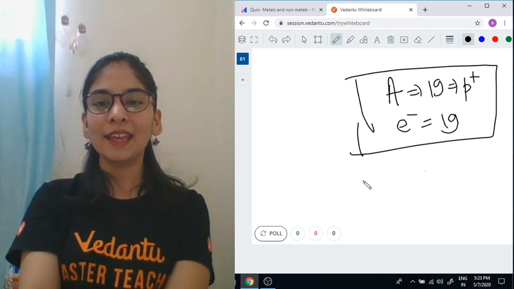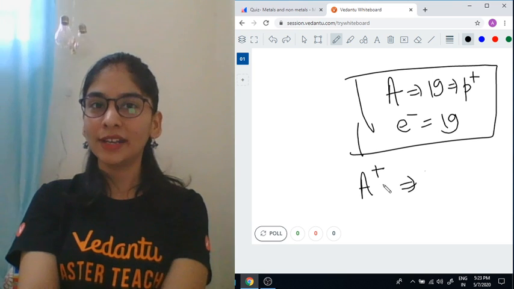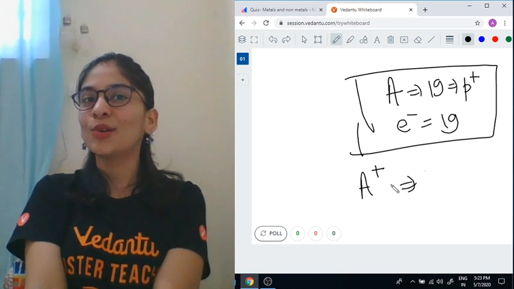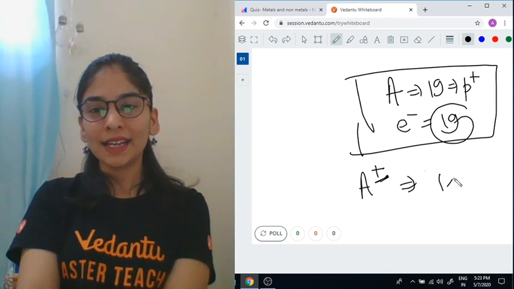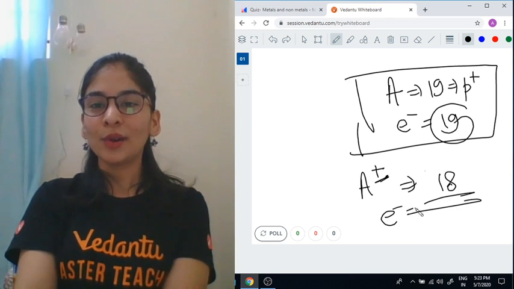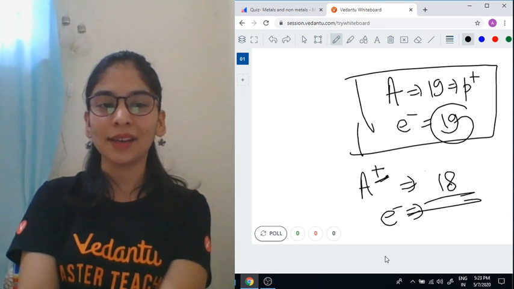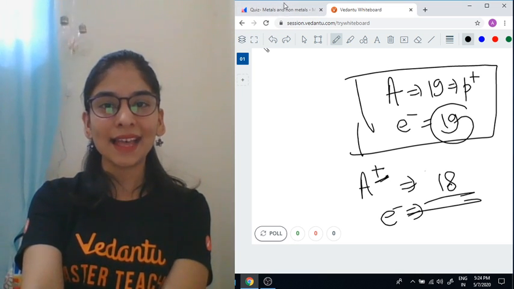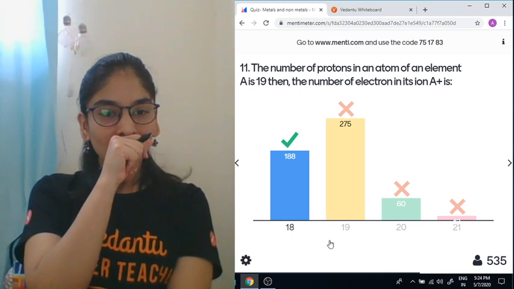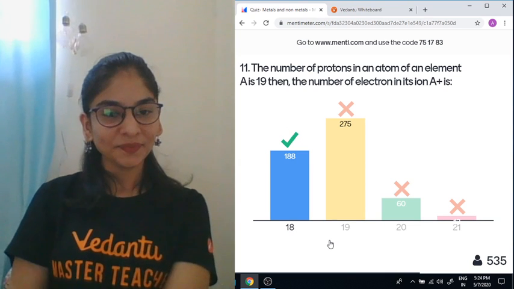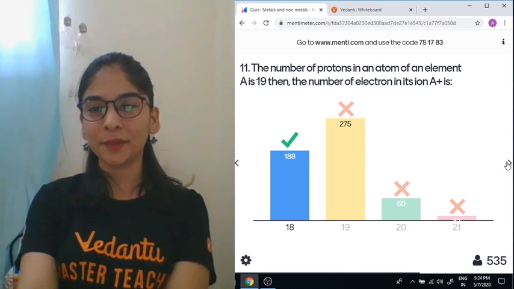But if A is converting to A positive, when one electron is lost, one positive charge develops. So electrons were 19, and by loss of one electron it became 18. So A positive has 18 electrons, as the question requires. So the answer was 18, that is A. Did you get it? Yes, wonderful.